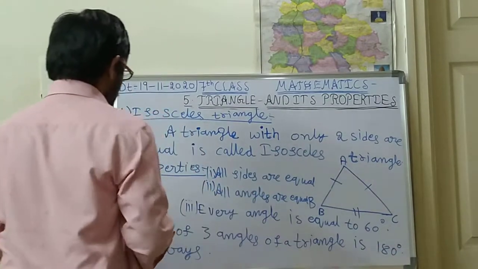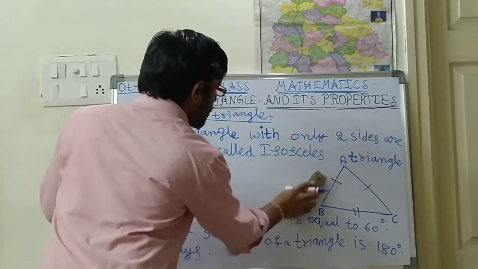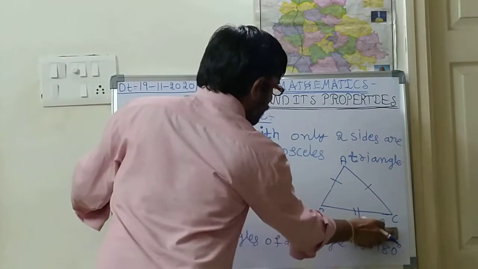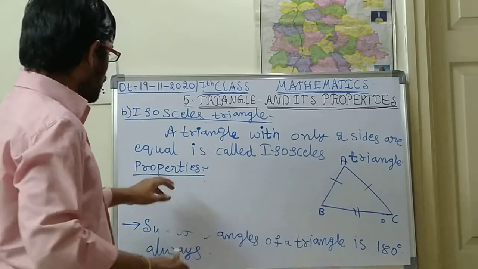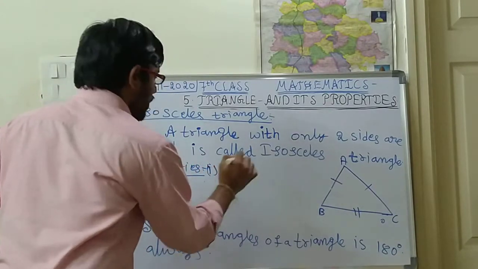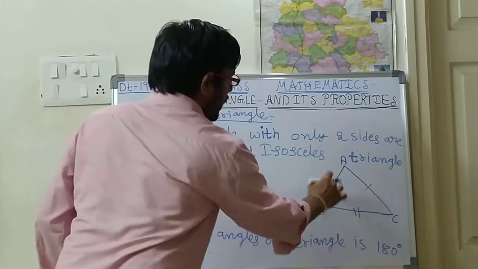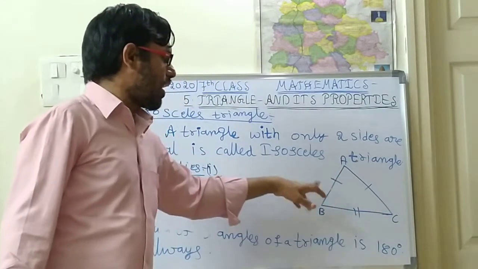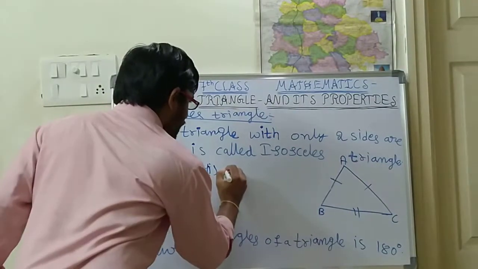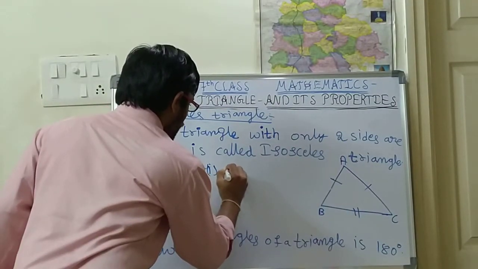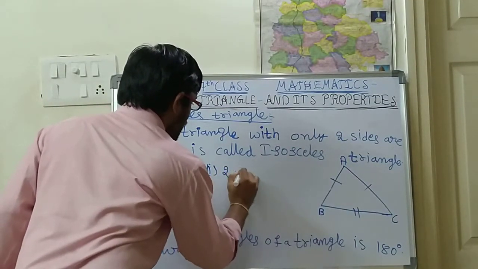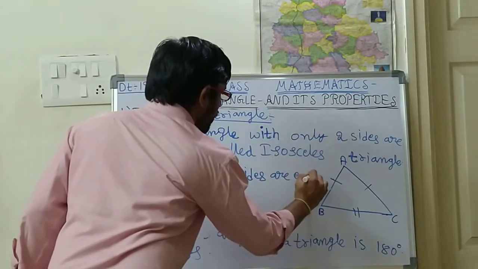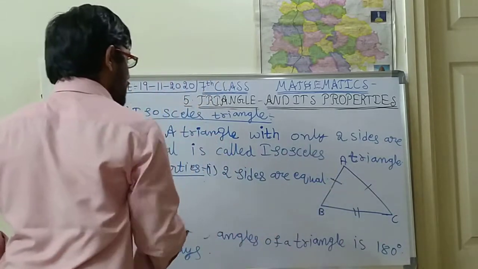See children, what will be the properties we shall see now. Here two sides are equal. Two sides are equal means, the first property is: two sides are equal. This is the first property.